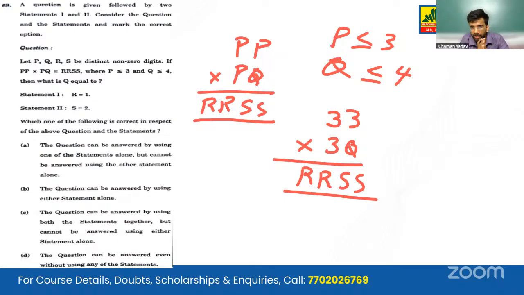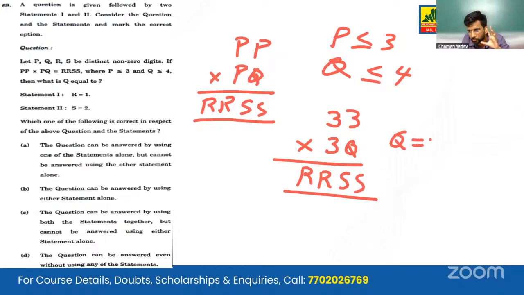Now please note that the value of Q can be 4 or less than 4. Given the circumstances of the question, it has to be greater than 3. So greater than 3, we only have 4 over here. So the value of Q comes out to be 4.